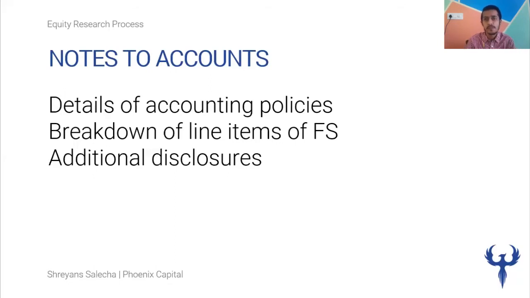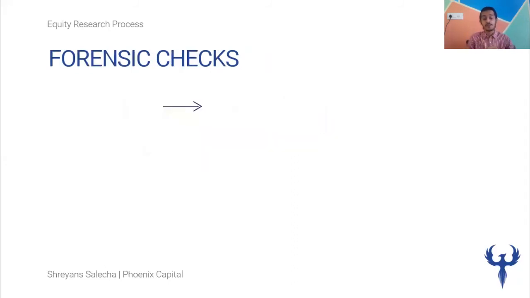There might be anywhere between 25 to 45 notes to accounts, depending on the company and the complexity, right? And so it might take you one day to bring them all onto Excel, but it is well worth it. All right, so now let's move on to the forensic checks. And this time around, I just want to lay the foundation of why we really need to do forensics. In the next one, we'll talk about the various ratios that we can use in order to do the forensics actually. So now what we see are numbers, right?